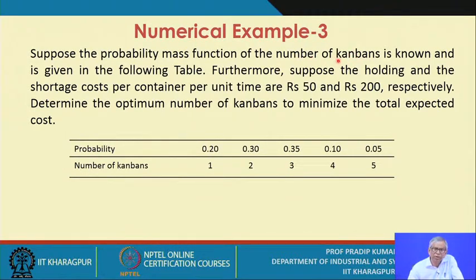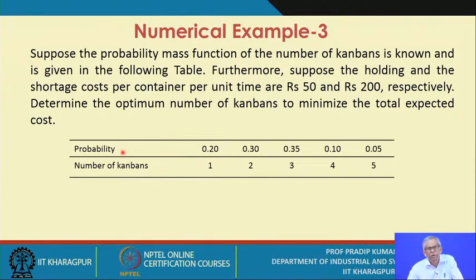So here the discrete random variable is the number of Kanbans. Now what we are assuming is that the probability mass function is predetermined, that is known, and is given in the following table. So what is this table? That means against the possible number of Kanbans, what is the corresponding probability?